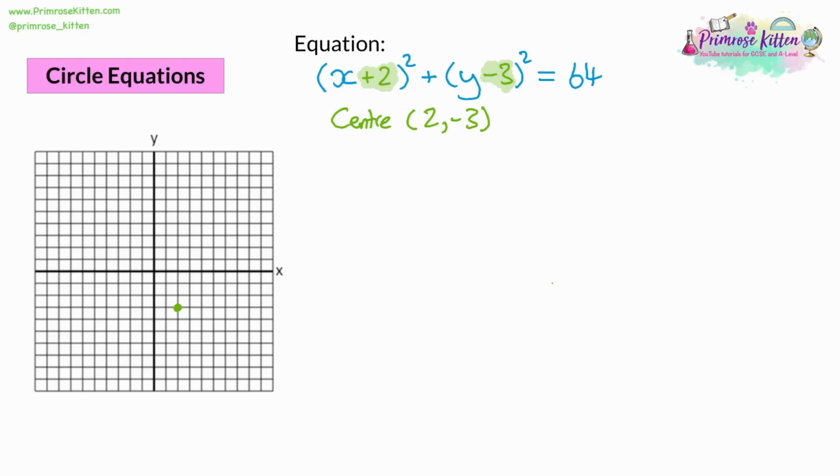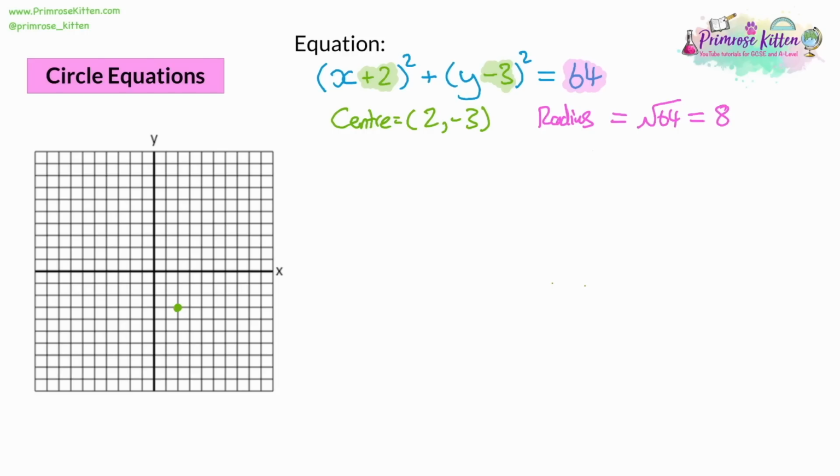The next important thing to look at is the number at the end. That's a 64. Now, the 64 is related to the radius. So we can say that the radius squared is equal to 64. So the radius on its own is the square root of 64. And so the best way to write that is probably to write that the radius is equal to root 64. And if you can work it out, the root of 64 is 8.